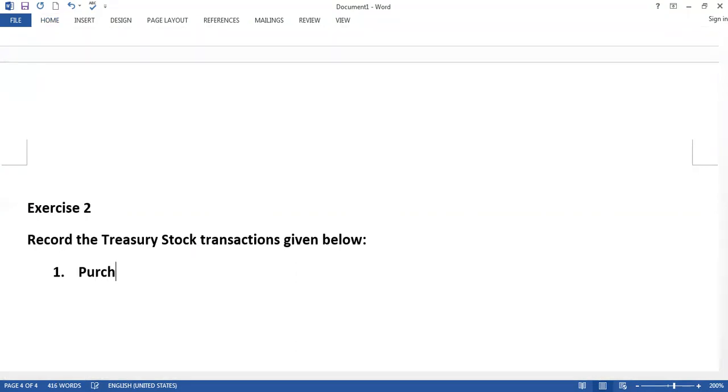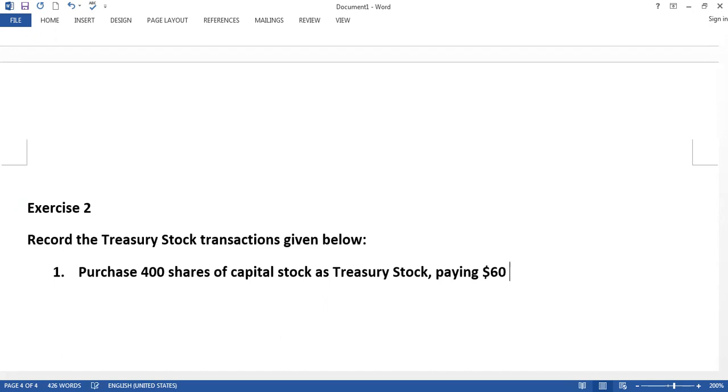Purchase 400 shares of capital stock as treasury stock, paying $60 per share.